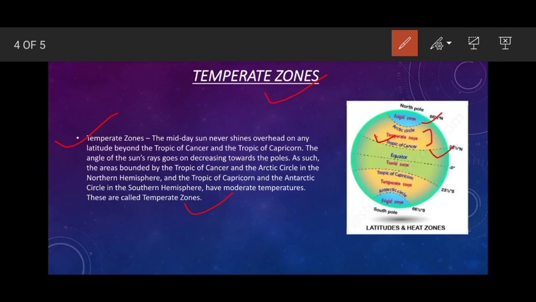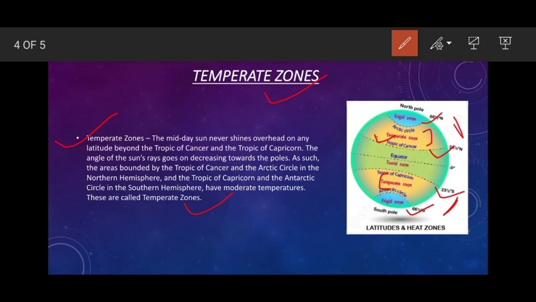Then the Tropic of Capricorn and the Antarctic Circle in the southern hemisphere, so here is the Temperate Zone. So it lies in the northern hemisphere and the southern hemisphere.